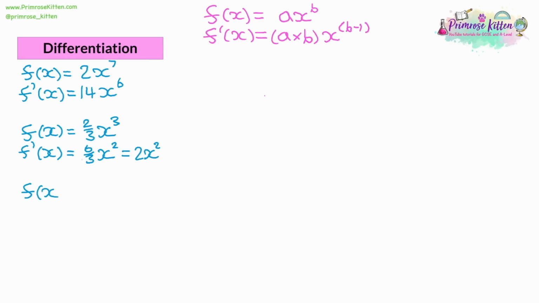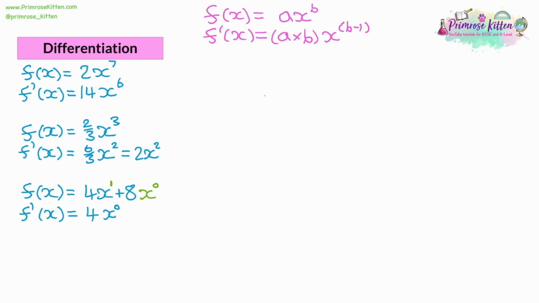So we have a function, and this function is 4x plus 8. So we're going to differentiate it. Now, the key to differentiating this is to think, well, what are the powers on the x? And there are no powers on the x, so we can add them in. On 4x, the power is 1, and on 8, the power is 0. That's why there's no x there. So we bring down the power on the 4x, 4 times 1 is 4, and we reduce the power on the x, because x to the power 1 becomes x to the power 0.